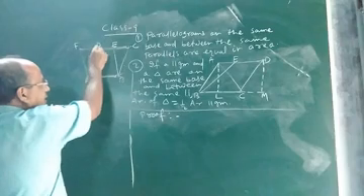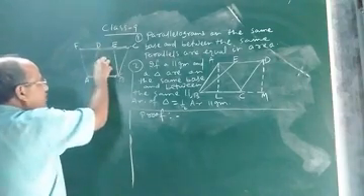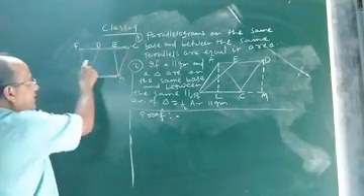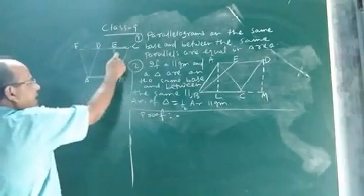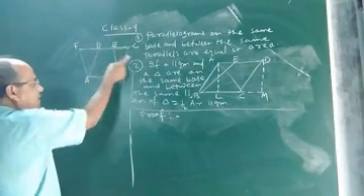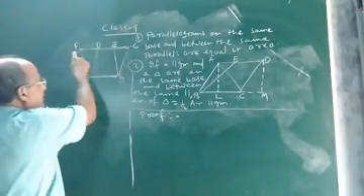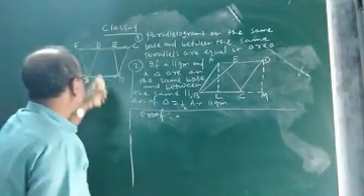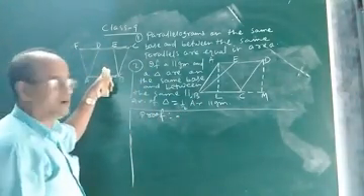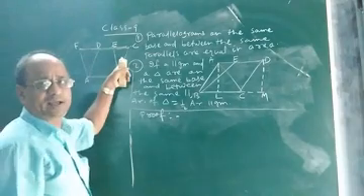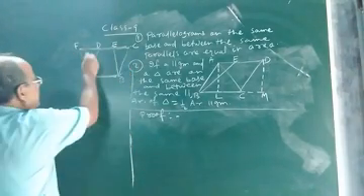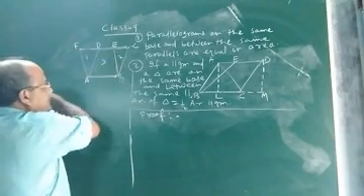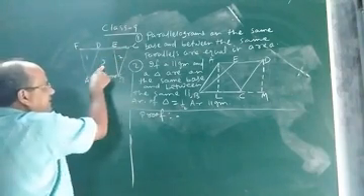ABED is a quadrilateral. Now if you add the area of this common quadrilateral to the area of this triangle and the area of this triangle, see, first you prove that area of this triangle and this triangle are equal. After it is proved that area of triangle ADF and area of triangle BCE are equal, if we add the area of this common quadrilateral to the area of each triangle, then automatically, suppose this is 1, this is 2. Suppose area of 1 equals area of 2, and this quadrilateral area is 3, suppose.